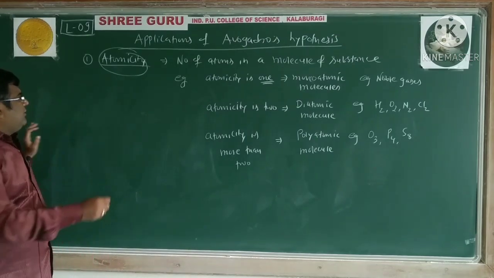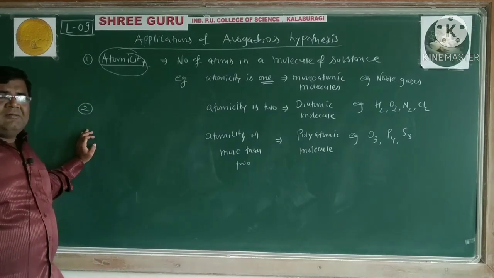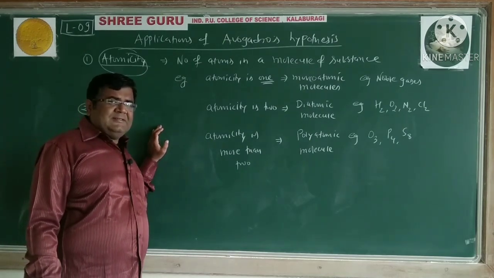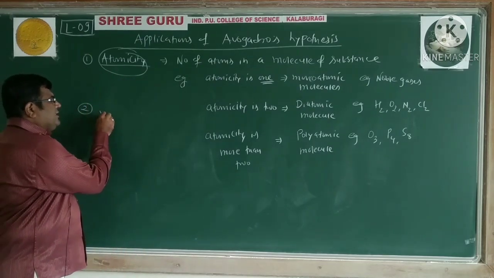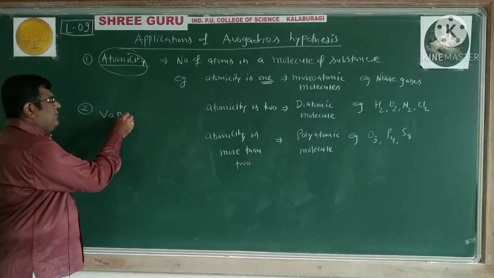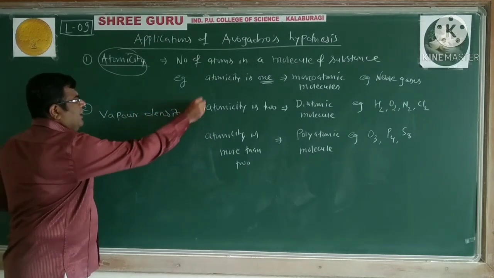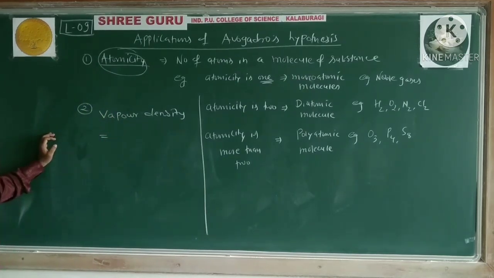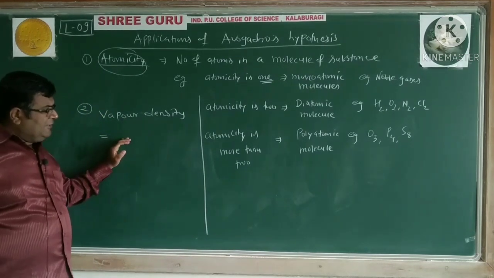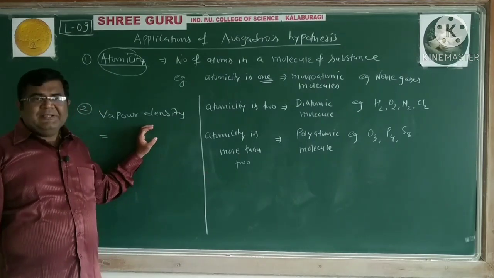The next consequence is that Avogadro's hypothesis is able to establish the relationship between vapor density and molecular mass. First we should know what we mean by vapor density. Even though the derivation is not in the syllabus, I am writing only the formula.